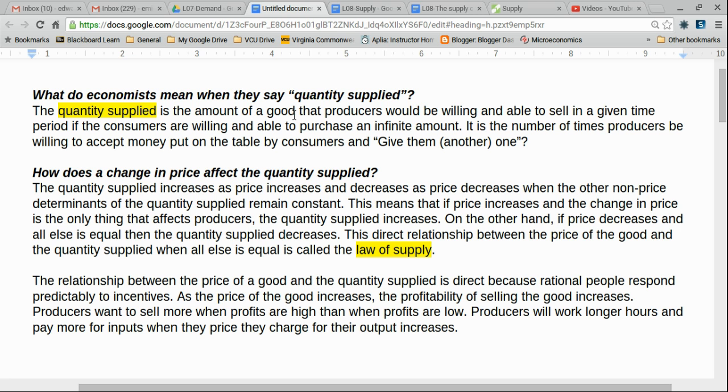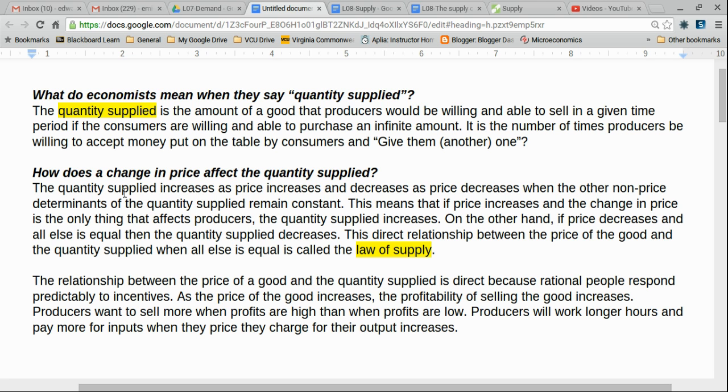It's not infinite. The reason the quantity supplied is zero is they recognize or they anticipate that the revenue they would receive from the people buying hamburgers from 3 to 4 is less than the cost they would incur by staying open from 3 to 4. The quantity supplied is going to be determined by the revenues that the producers think they'll receive, which is determined by price, and the cost they will expect to incur if they sell.